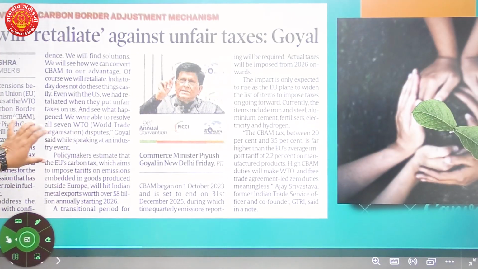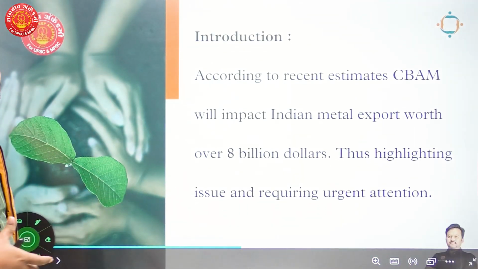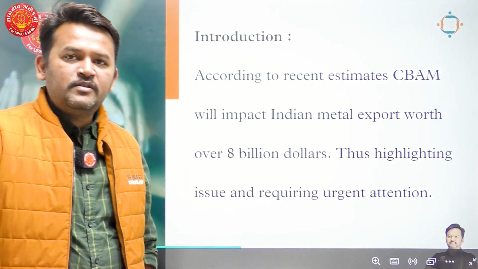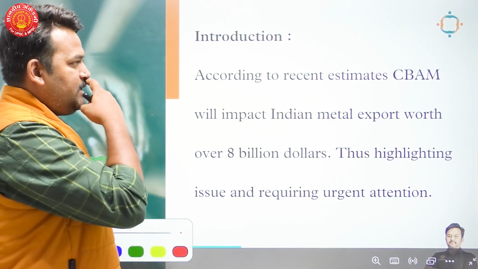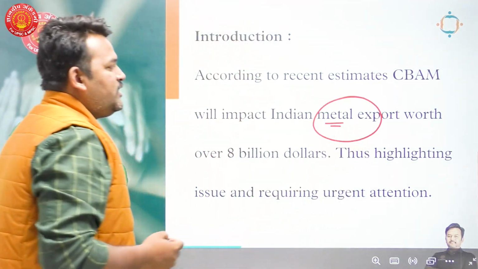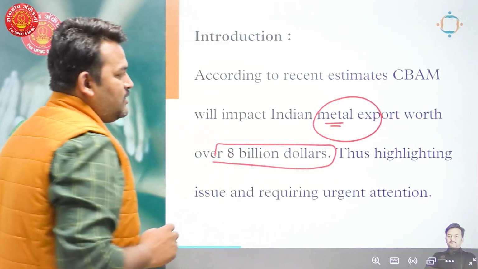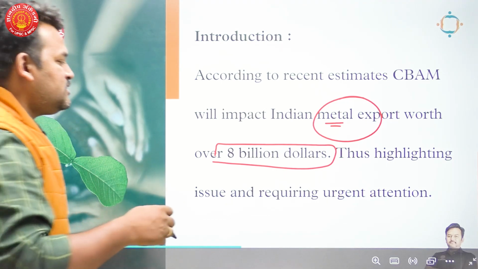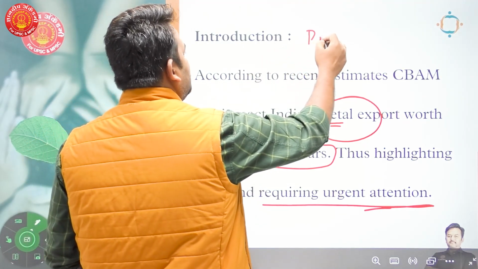So come back towards the locus and focus of the question. Locus is CBAM, focus is impact on India. We have to write some introduction and give some present context to this question. According to recent estimates, CBAM will impact Indian metal exports worth over $8 billion per year, thus highlighting the issue and requiring urgent attention.